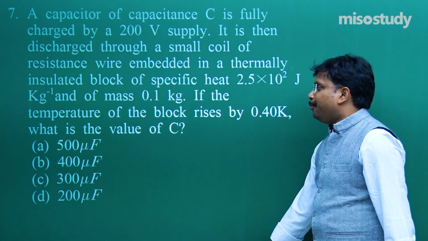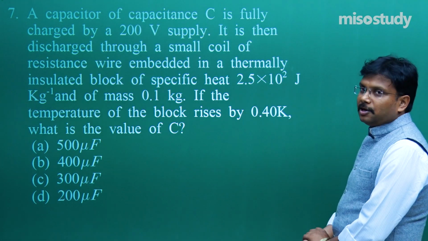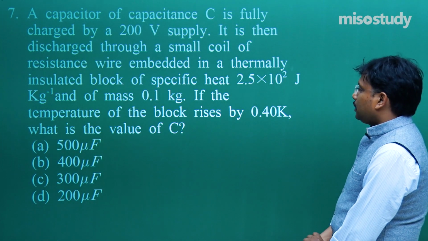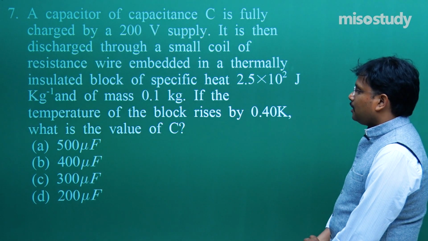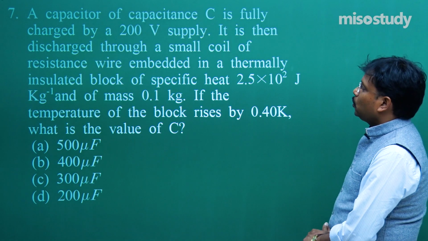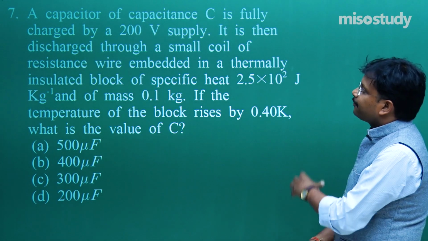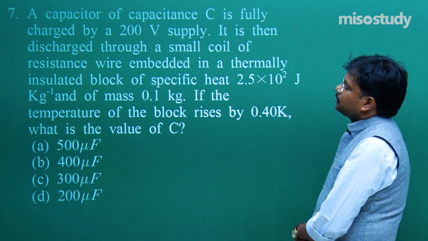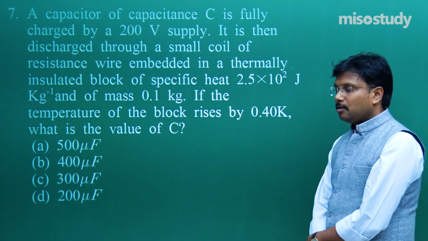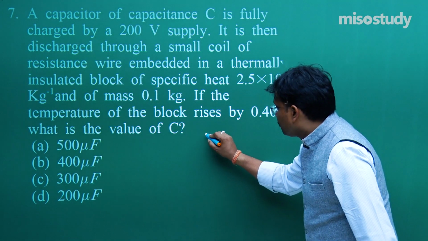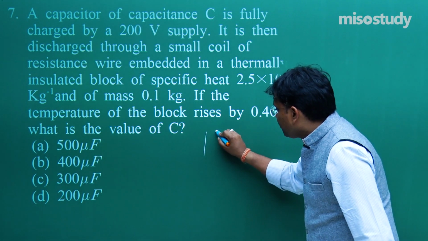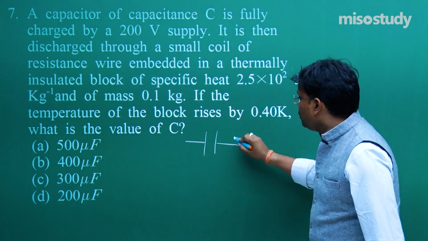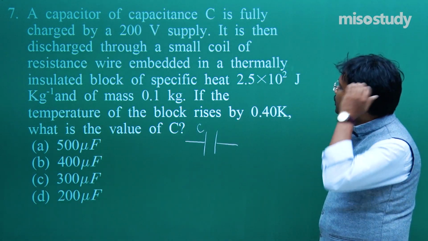And then this next question is not a difficult one, it's a very simple question. We'll try to understand what exactly the approach and the question are. A capacitor of capacitance C is fully charged by a 200 volt supply. I have a capacitor, the value of capacitance is C, and it is fully charged.